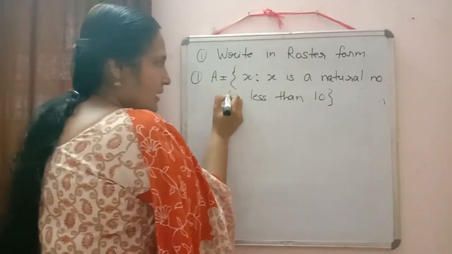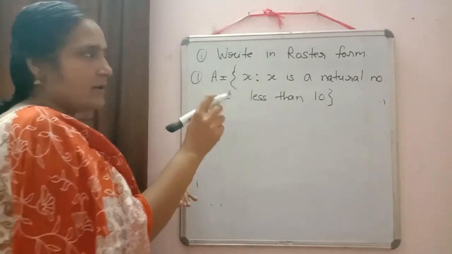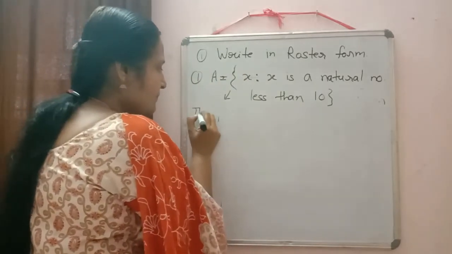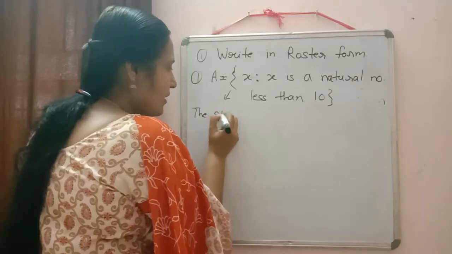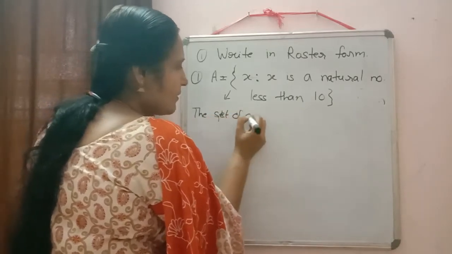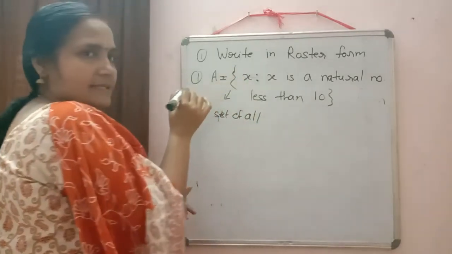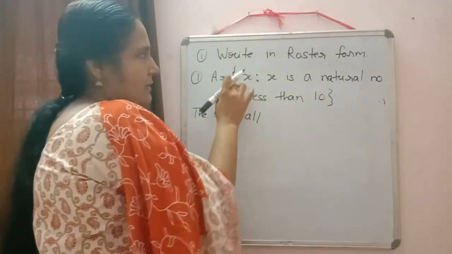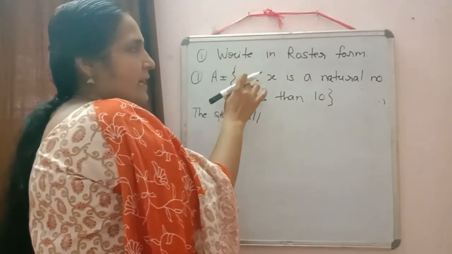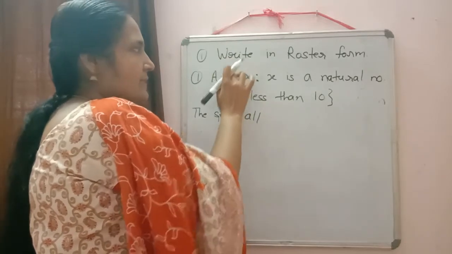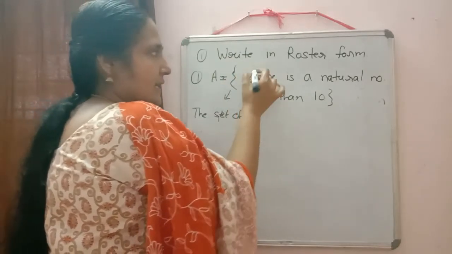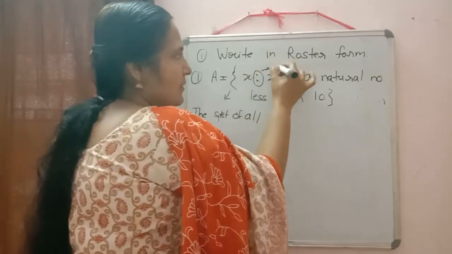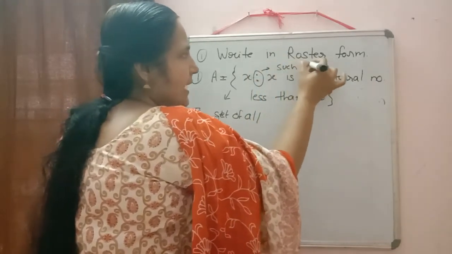So here, how will we pronounce this one? It will be pronounced in this way. These braces represent the set of all. Where braces are written, the pronunciation will be the set of all. Then X is written, so we will say the set of all X. And the colon which I used, we will pronounce as such that.